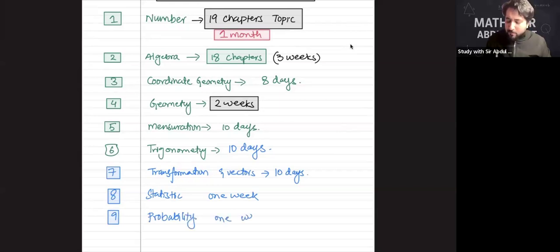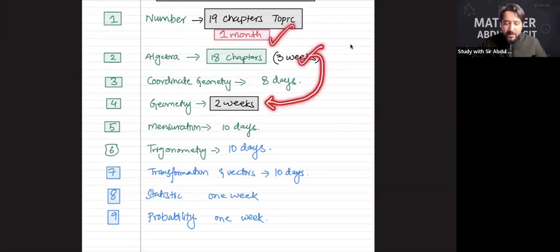1 week. I wrote all of this for you just to give you an idea of how you should start studying at home. Let me simply sum this up for you, so you can see one thing very clearly. It's 1 month and this is 3 weeks. So let me add 3 weeks plus 2 weeks. It's 2 months and 1 week.